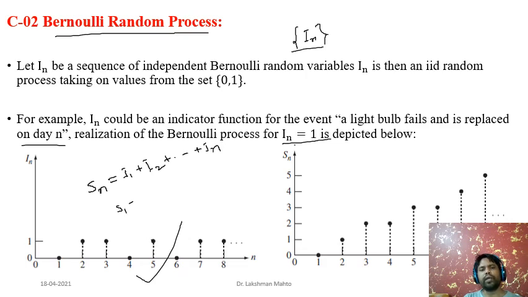S1 is just equal to I1, and S2 is what? Another way to say it is that you are getting a sequence of partial sums.